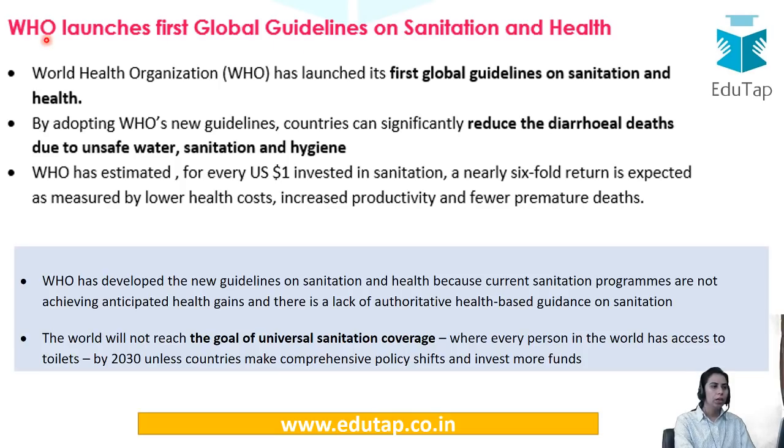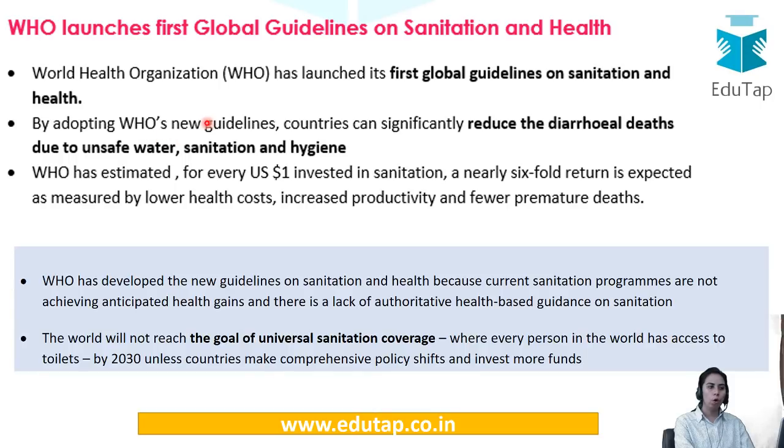Okay. WHO launches first global guidelines on sanitation and health. The World Health Organization has come up with its first global guidelines, and this is particularly important because India faces a lot of problems in this section, and we are doing a lot to improve particularly the sanitation and health of citizens.